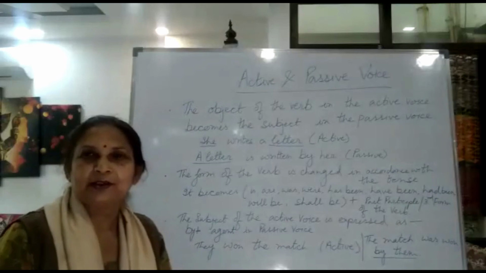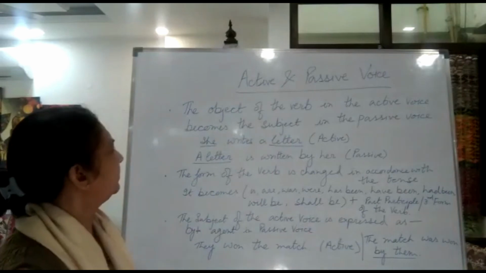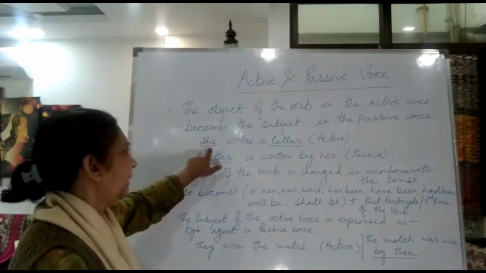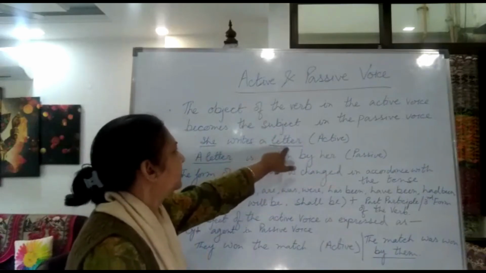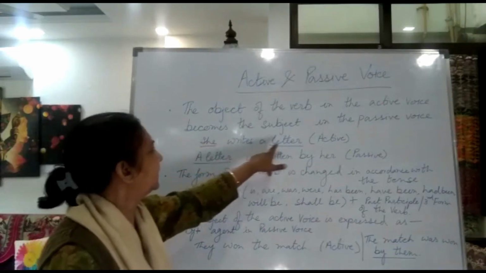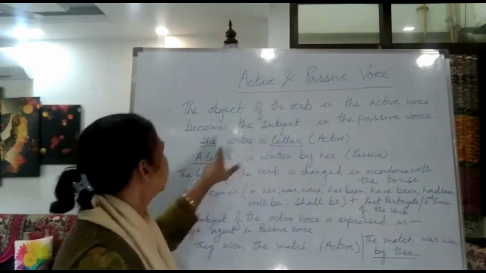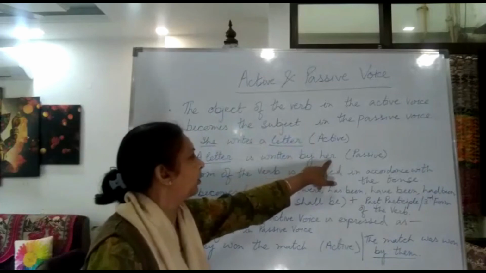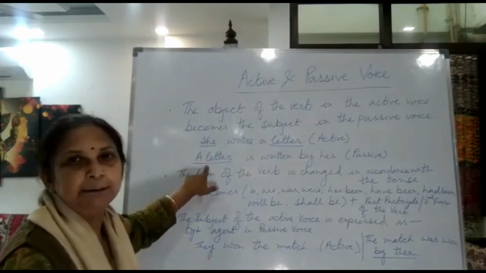Okay. Now students, the next important point is that the object of the verb in the active voice becomes the subject in the passive voice. The subject which is there in the active voice becomes the object in the passive voice, and the object in the active voice becomes the subject in the passive voice. Like, she writes a letter. Here letter is the object, but when we write it in passive voice, the letter becomes the subject. A letter is written by her.